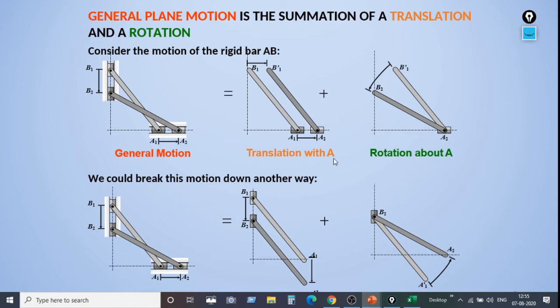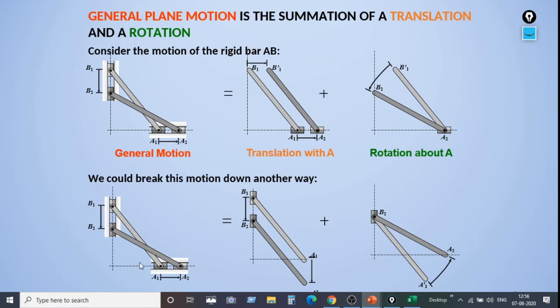Translation with A gives these points, that is A1 to A2 and B1 to B1 dash, which is called translatory motion with A. And if you observe rotation about A, the body has moved from B1 to B2 through an angle keeping A as its axis. So this is rotation about A.